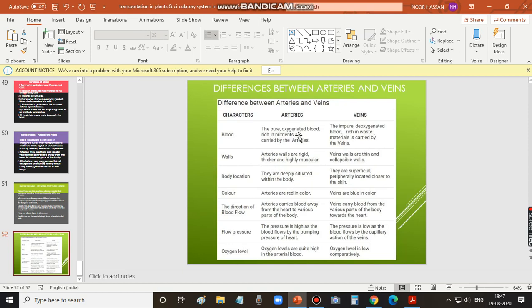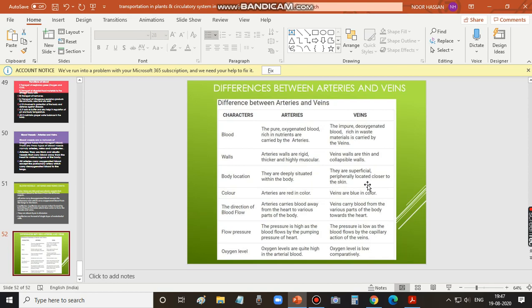And about the walls of the arteries and veins. Artery walls are rigid, thicker, and highly muscular. In veins, walls are thin and collapsible. The walls of the veins are thin and collapsible, but in arteries, walls are rigid and cannot be easily collapsed. About body location, arteries are deeply situated within the body, but veins are superficial, peripherally located closer to the skin.